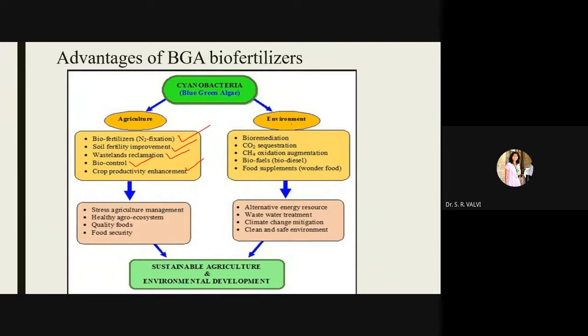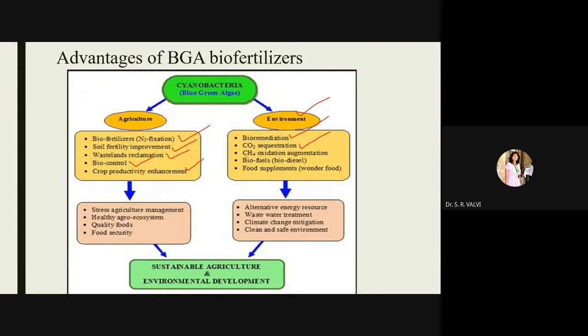Then when we talk about the environment, bioremediation is nothing but the plant which is going to remove the toxic substances from the soil or, sorry, from the water bodies. CO2 sequestration means the CO2 amount is getting lowered with the help of this blue green algae.